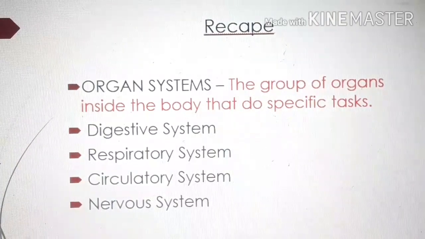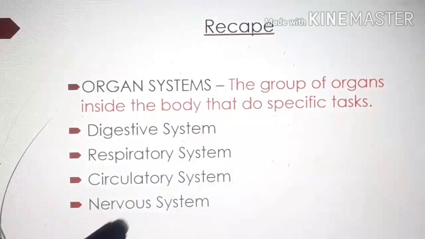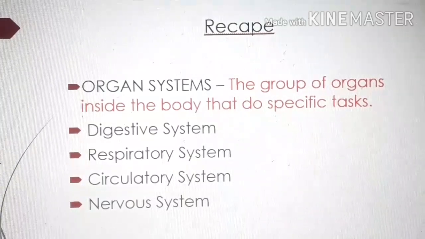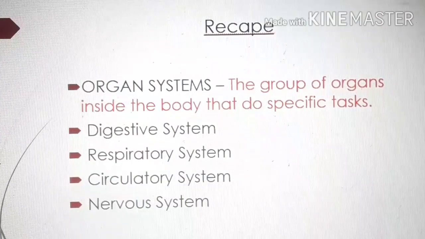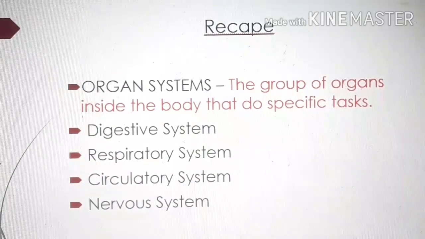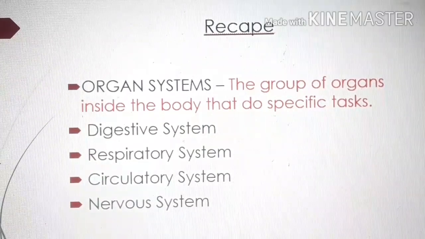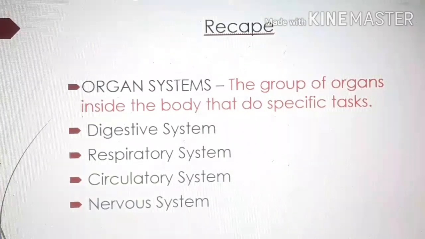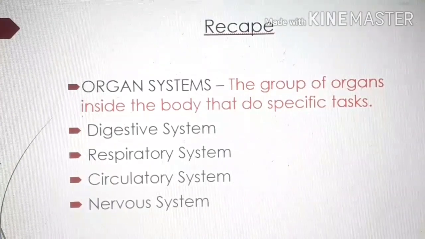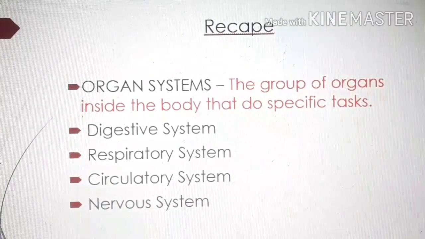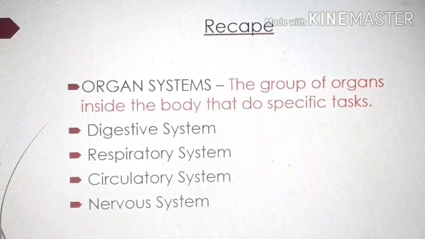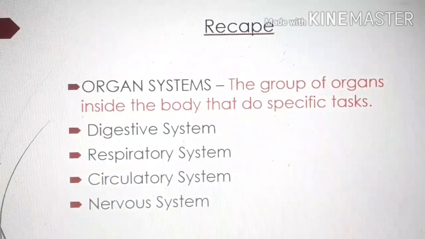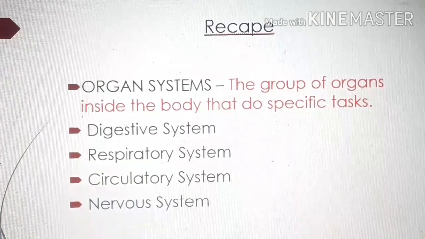The next is your nervous system. The last one. So in the nervous system, the brain is a part of the nervous system, children. Why? Because it controls all the activities of our body and it helps us to think and learn. Okay, children. The objective of the class today is that we will study the positions of the different organs inside the body, as we have already studied, isn't it? And the effect of daily activities on organ systems. So let's start, children. Take out page 13 of your book.